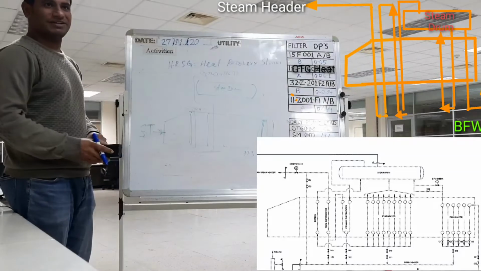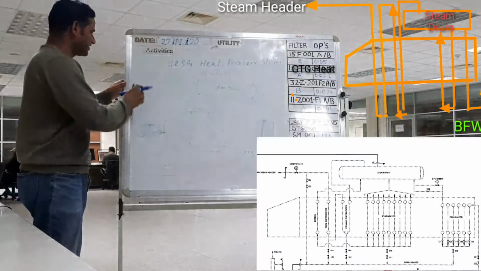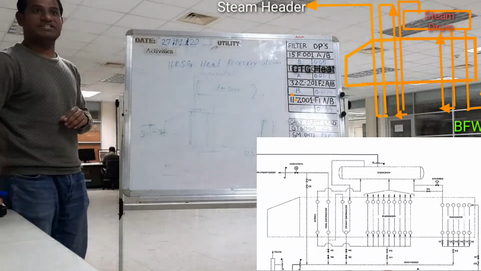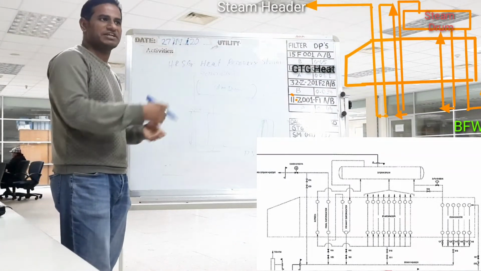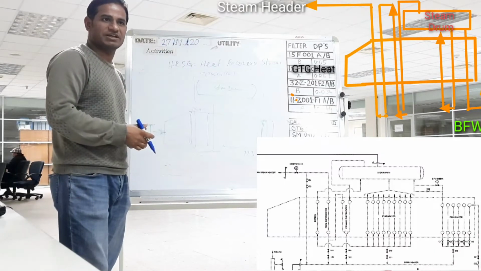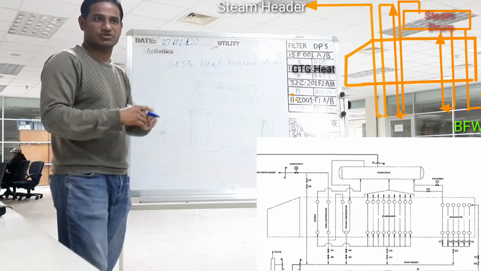Okay. So finally it will go to the main steam header. This steam we are using for different purposes: for running turbines, different types of chillers, etc. We are using steam for desalination.